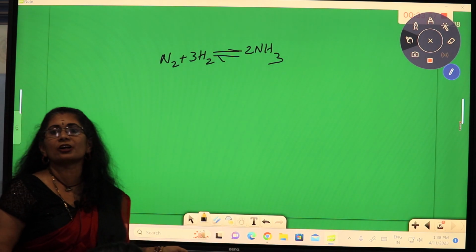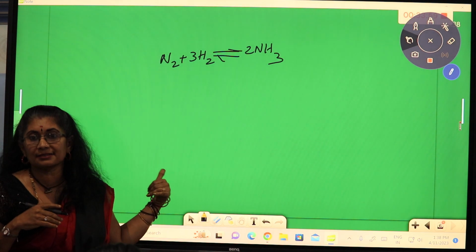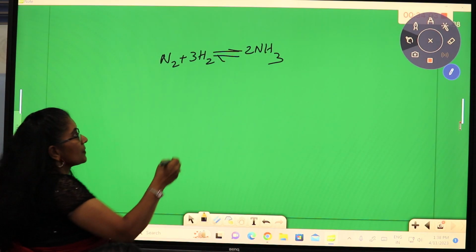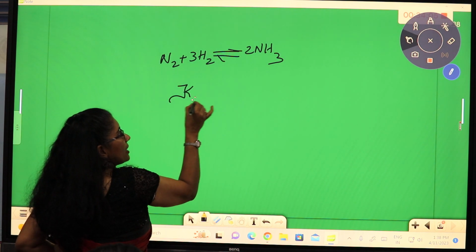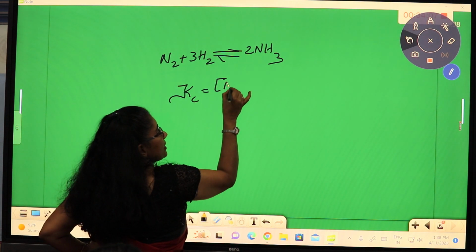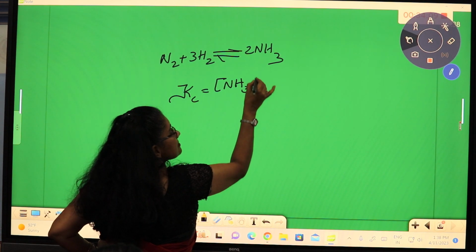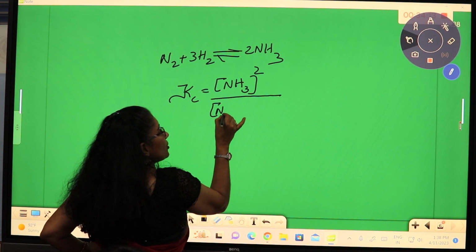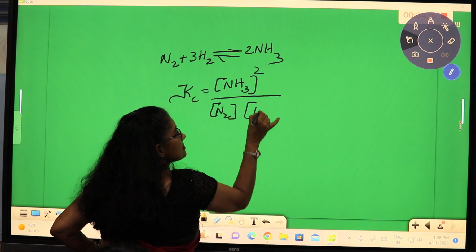The coefficients are not 1, and that's the reason why I have taken the same reaction. Now what is equilibrium constant? Kc is equal to concentration of products raised to its coefficient by the product of concentration of the reactants